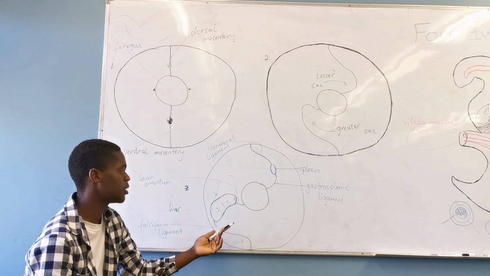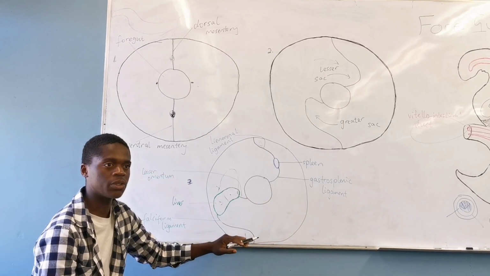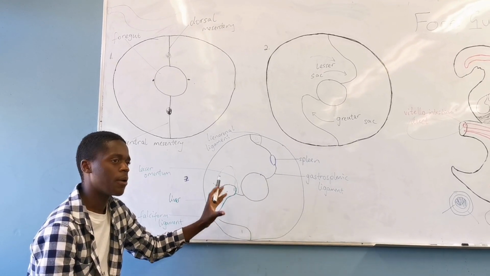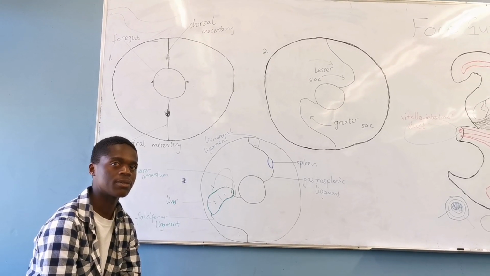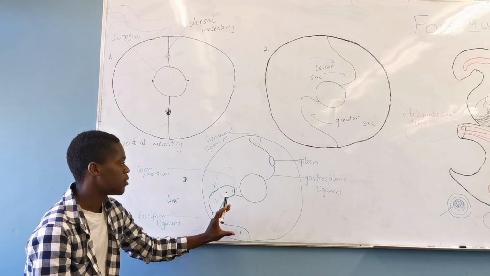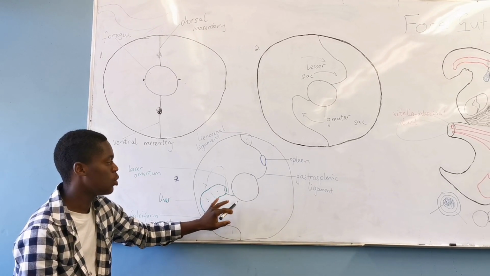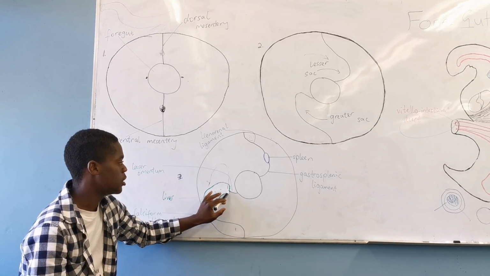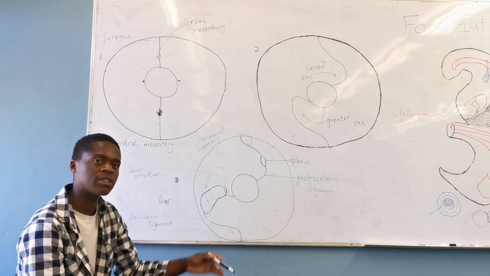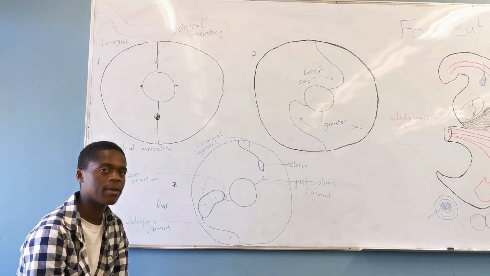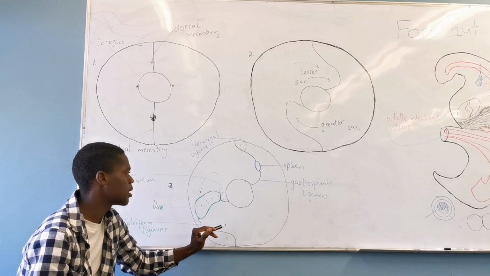So the hepatogastric, just in the name, connects the stomach to the liver. The hepatoduodenal, connecting what? Connecting the proximal part of the duodenum, which we mentioned is present in the foregut, and the liver as well, right? And along the free edge of this hepatoduodenal ligament, we are going to have that portal triad, okay? The portal triad, which comprises the hepatic artery, the portal vein, and the bile duct. It's going to be lying in there, at the edge of that hepatoduodenal ligament, okay?